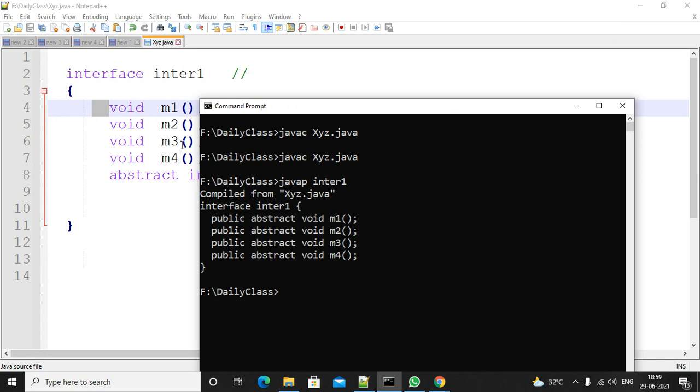Observe here, you have M1, M2, M3, M4 methods, and just now I added M5. Before, M1 to M4 had only void. But whenever you compile it, the compiler adds public and abstract before every method. If you don't add, by default, interface methods are public abstract methods.